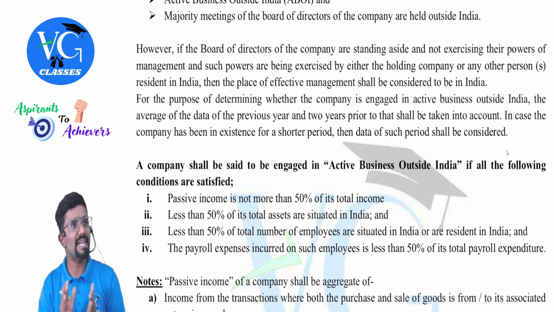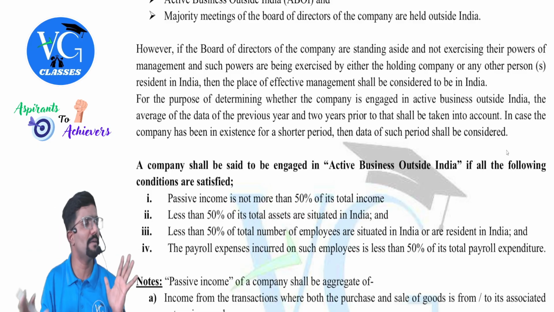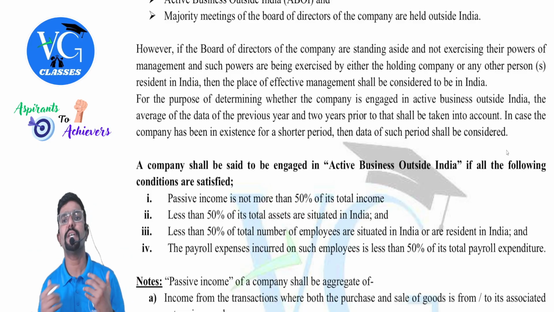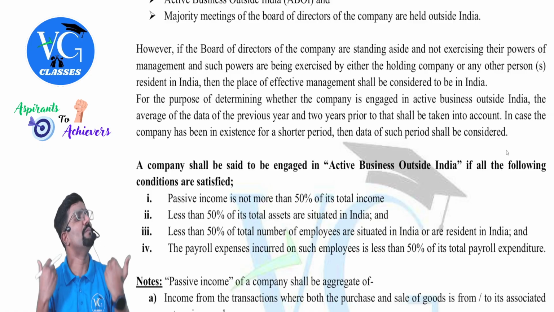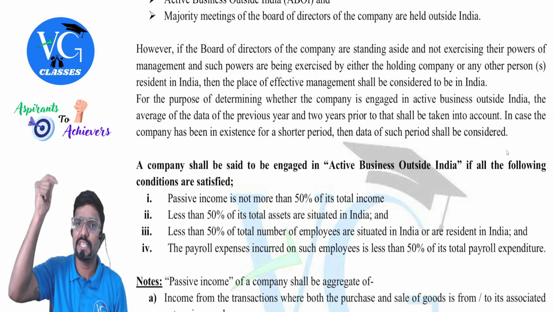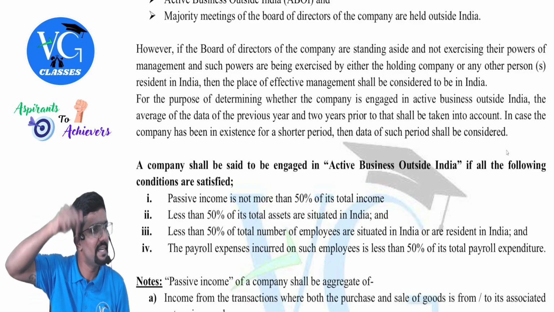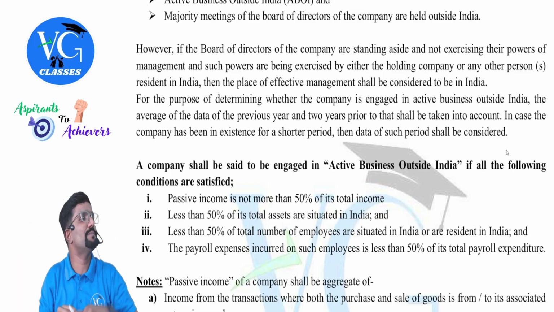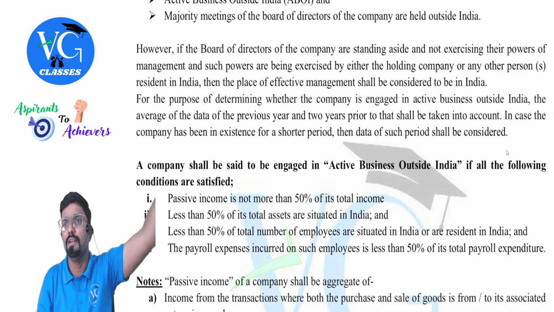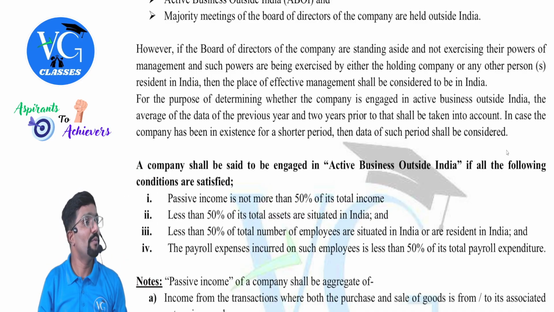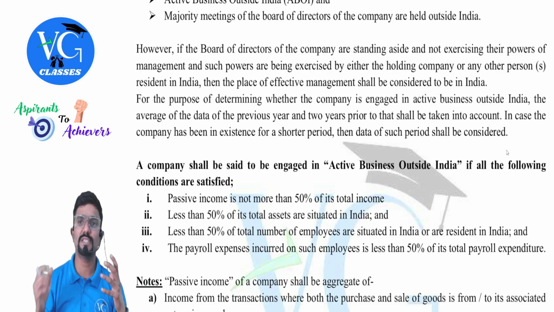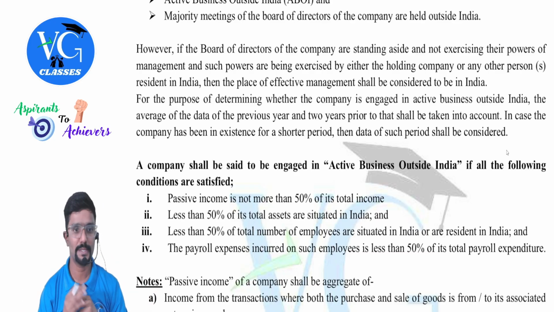For example, assume Reliance Industries has set up a subsidiary company outside India. It is a foreign company, not an Indian company. But the decisions with respect to the subsidiary company are taken by whom? Reliance Industries. Is Reliance Industries an Indian company? Yes. Are they resident in India? Yes. They are taking the decisions with respect to a subsidiary company which is outside India. So is that subsidiary company's POEM in India? Yes, because the control is in India, guys.